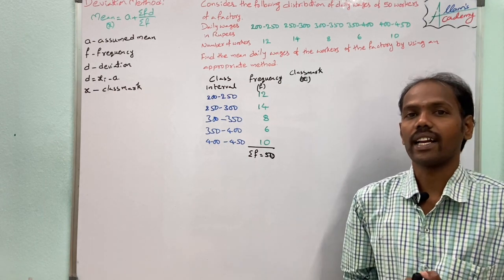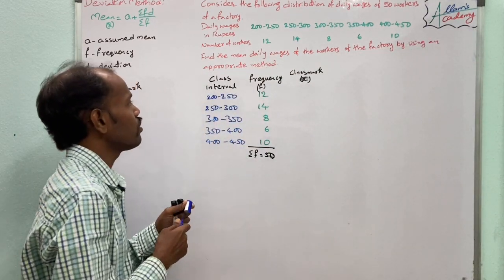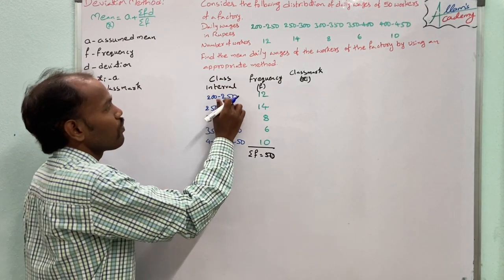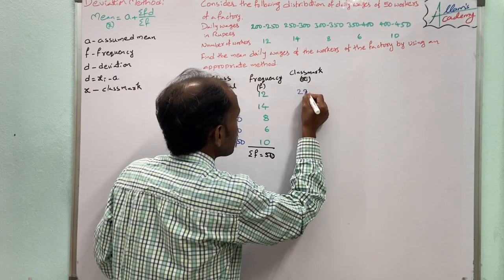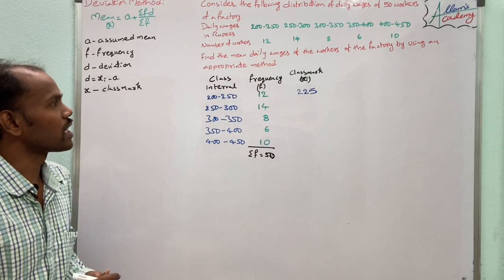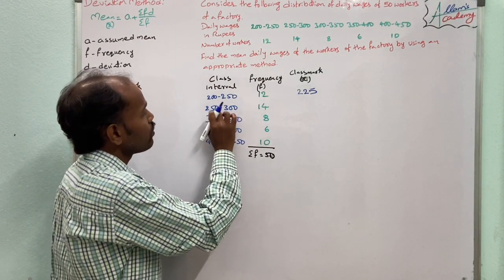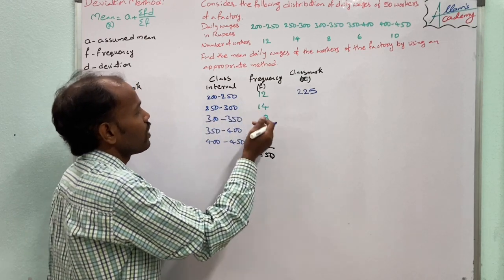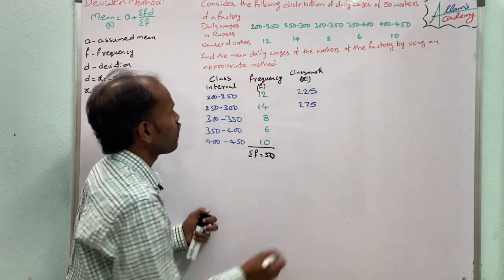So now we calculate the class mark. For 200 to 250, the addition is 450, half of 450 is 225. Next, 250 to 300, the addition is 550, half of 550 is 275.